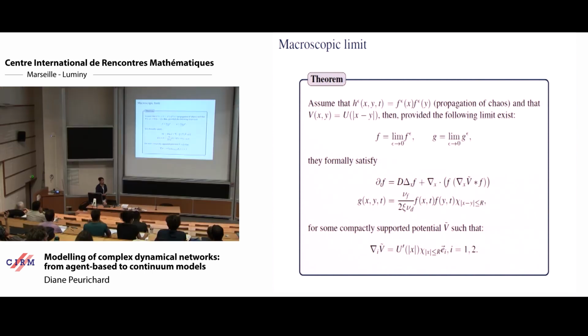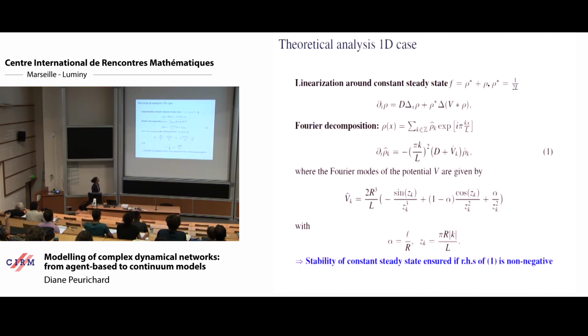So this is our macroscopic model, and what is nice about it is that we can actually do some analysis here to detect phase transition. And this is the second part of what I wanted to say. So we start from this macroscopic model that we obtained very formally in the limit. So we have two things to do. First, do a theoretical analysis, and then compare numerically that this formal limit is indeed a correct limit of the microscopic model. So we did it with numerical simulation. We'll show it later.